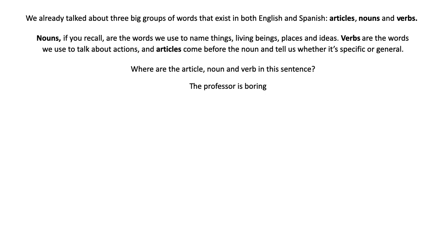So we said the article comes before the noun and it tells us whether it's specific or general. Well, this is our article. In fact, it is our definite article, the, so it tells us that we're talking about a specific professor. Of course, we talk about myself, as always, right? That's our article. How about our noun? Where is our noun? Right here, right? Professor is a living being. That is the noun that names him, right?